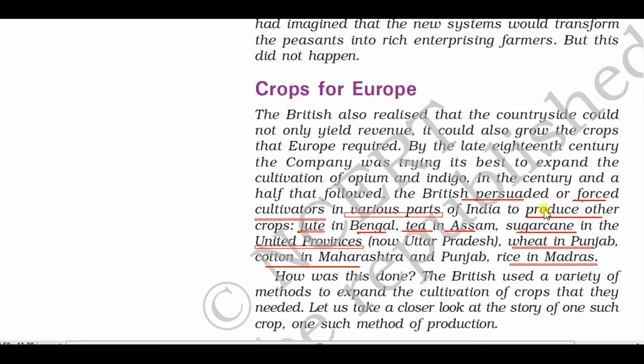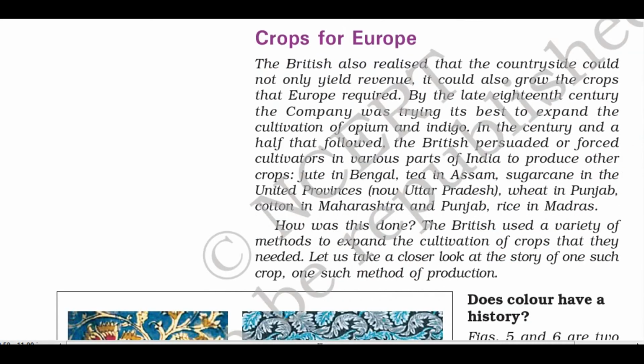Now try to understand, here the sentence is that the British persuaded or forced the cultivators to grow these crops. You see the jute. Jute was used in those days for packing materials. Tea is a beverage crop, which is not largely consumed by Indians, yet the British forced them to grow it. The British forced Indians to grow cotton because of the industrial revolution in England. In England, large scale factory production of clothes started.